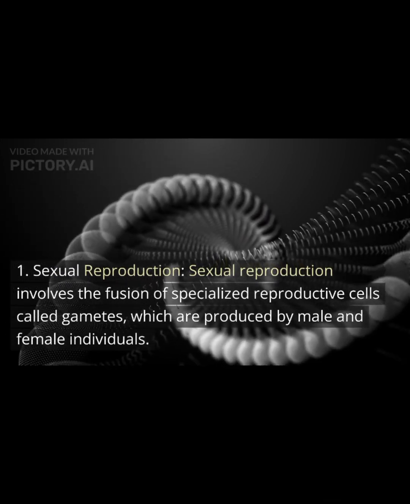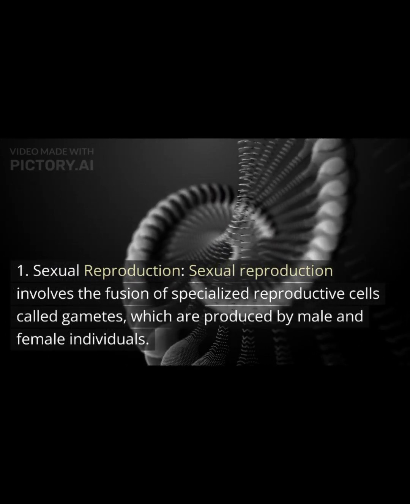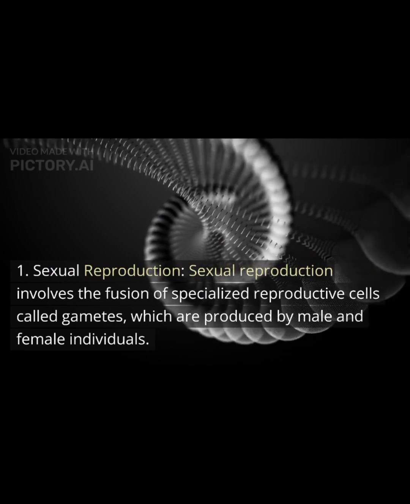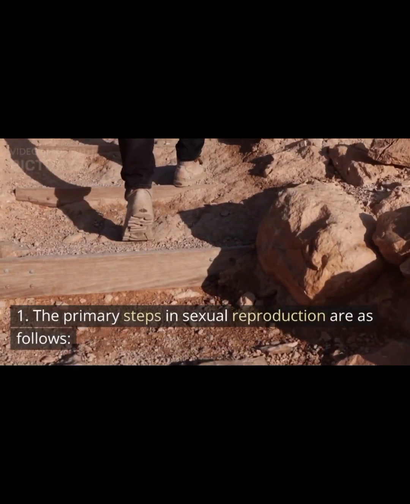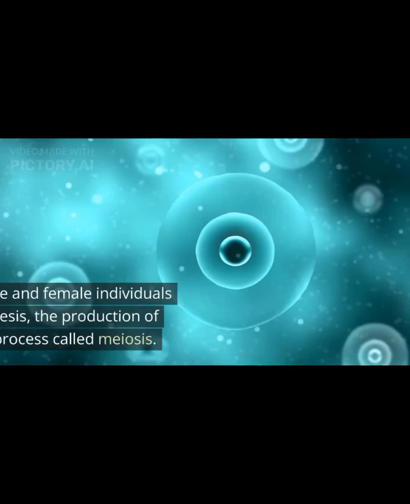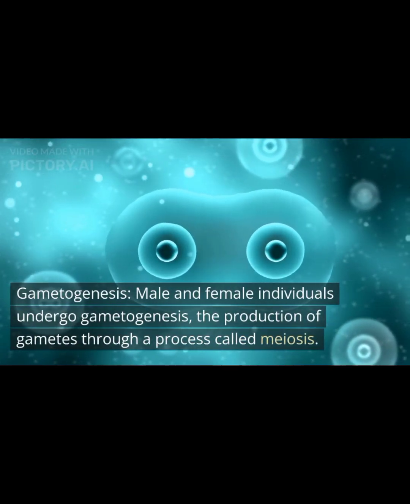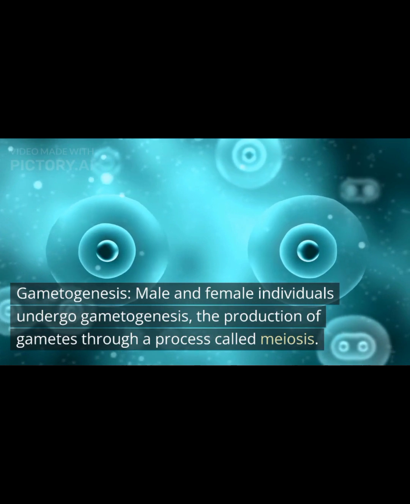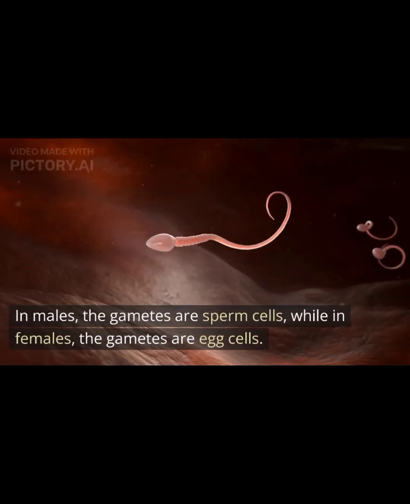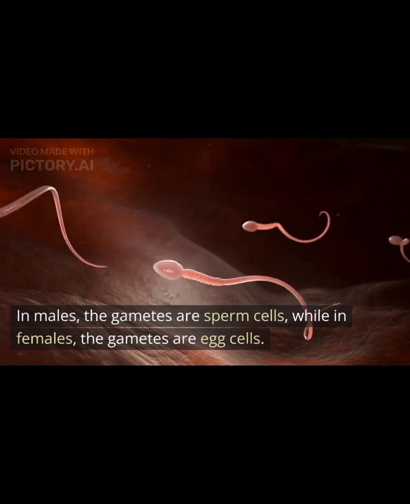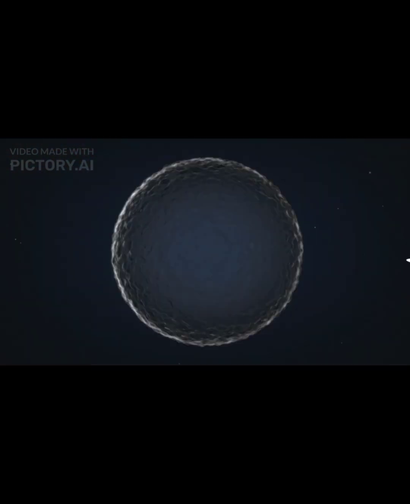Sexual reproduction involves the fusion of specialized reproductive cells called gametes, which are produced by male and female individuals. The primary steps in sexual reproduction are as follows. Gametogenesis. Male and female individuals undergo gametogenesis, the production of gametes through a process called meiosis. In males, the gametes are sperm cells, while in females, the gametes are egg cells.